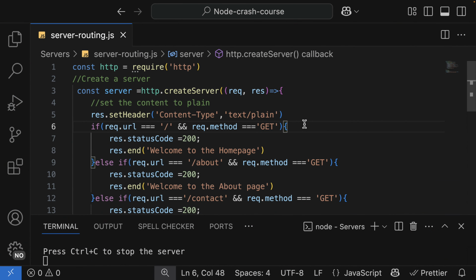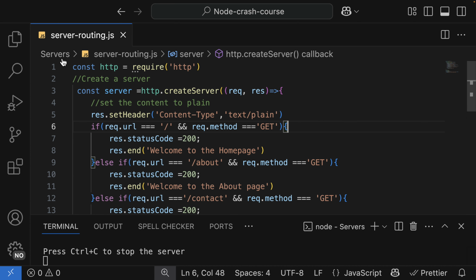At the moment, we are sending plain text. What about JSON data? Which means that we want our server to send back JSON data rather than plain text. And that is how basically an API needs to send. It must always be JSON data. In this video, we are going to implement a server that's going to return JSON data but not plain text.